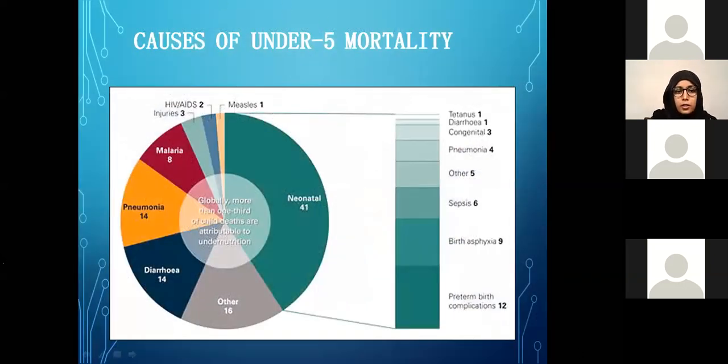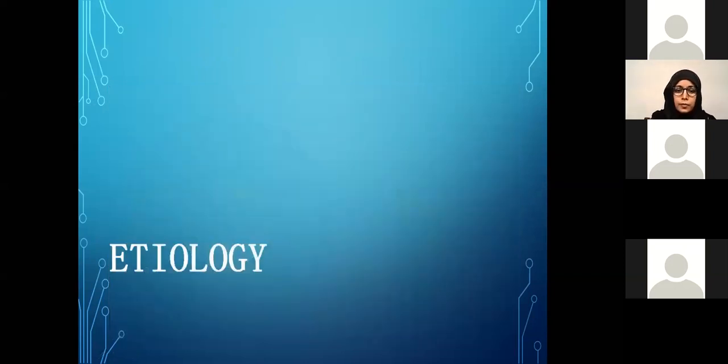Another reason, actually the main reason, the root cause why we worry so much about malnutrition is that if you look at this data, in more than half of the cases of under 5 mortality, undernutrition contributes in one way or other, either directly or indirectly, to that under 5 mortality. So that's why we want to target or address malnutrition so that we can improve this under 5 mortality rate.